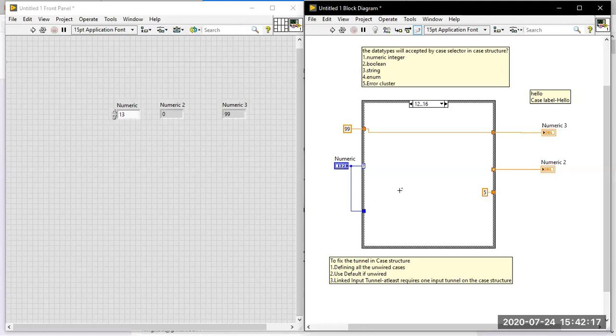Then, after the data type acceptance, we have to go for tunneling, which will be available.